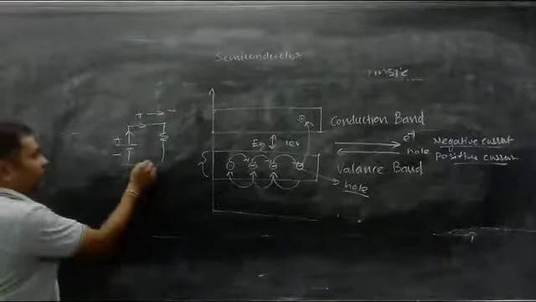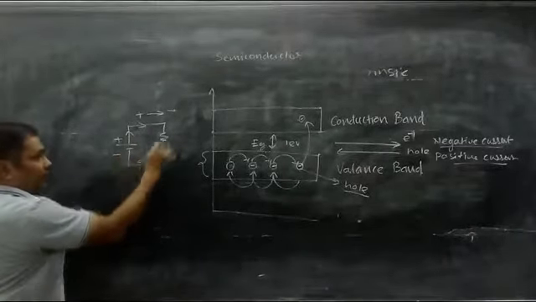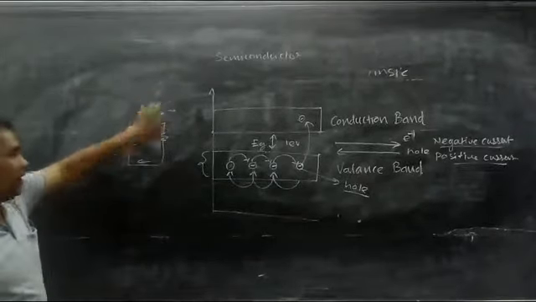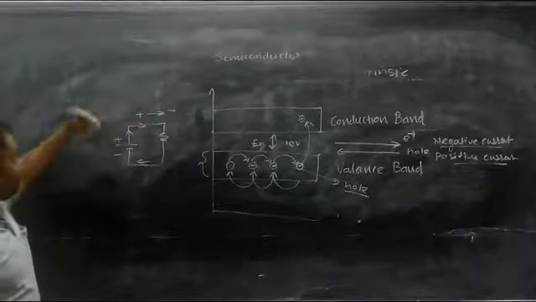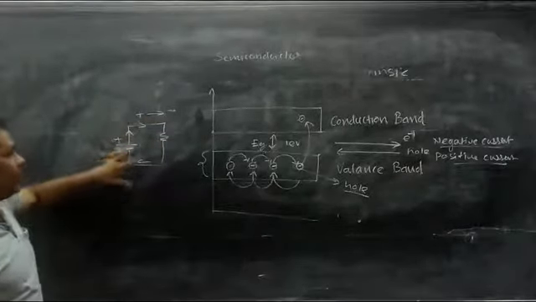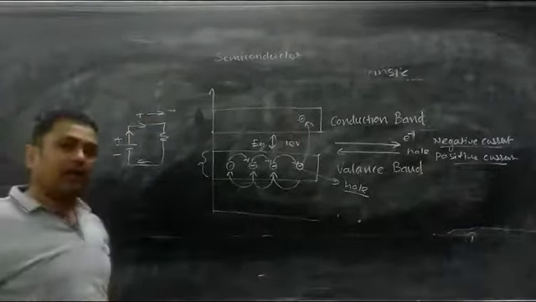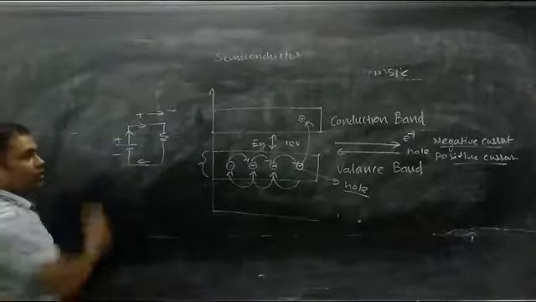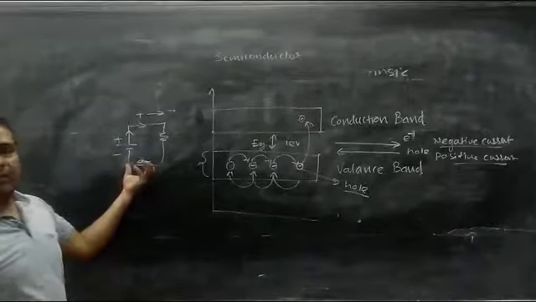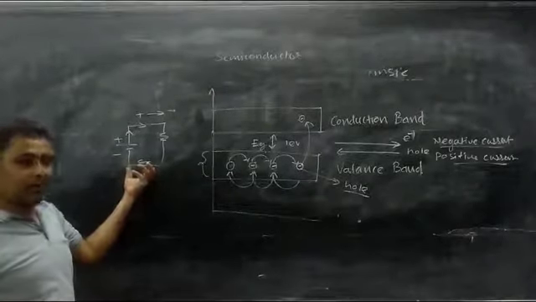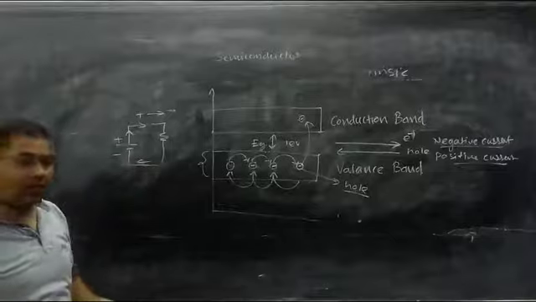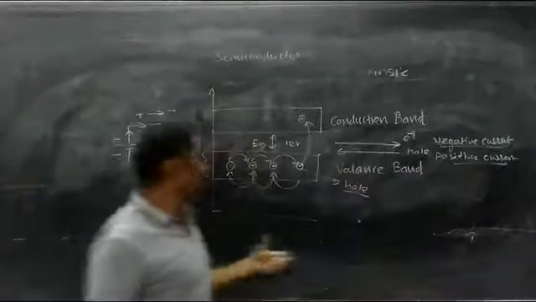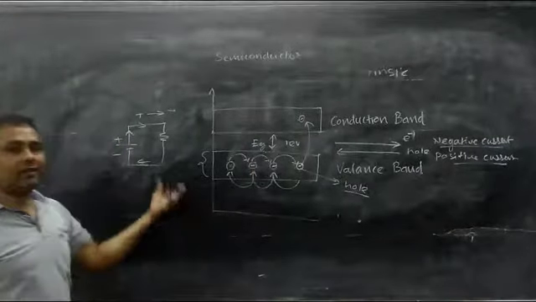While the electron current is shown like this, in the connecting wires we show it by an arrow, and that current is called the conventional current, which flows from positive to negative. But inside the actual circuit, the current is due to the electrons, and electron current flows from negative to positive. For calculation purposes, we only use the conventional current, and this conventional current is due to the holes. So this is the concept of hole current inside the material.